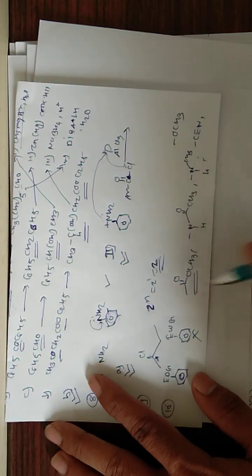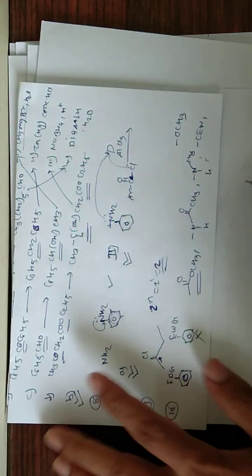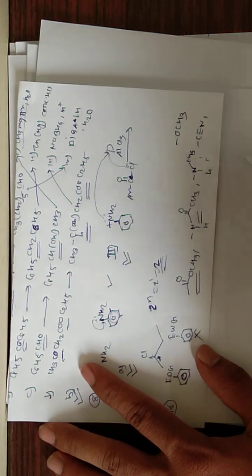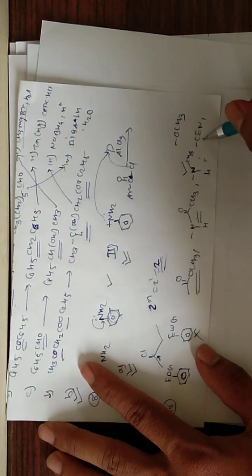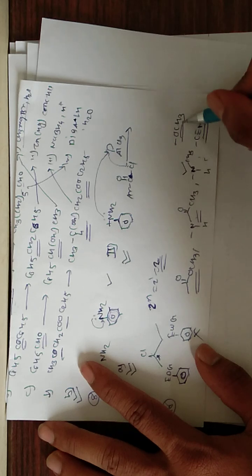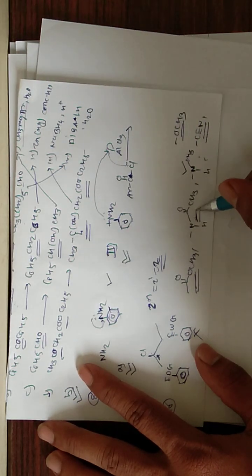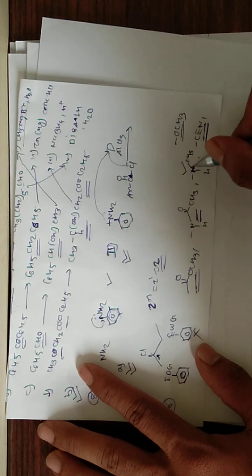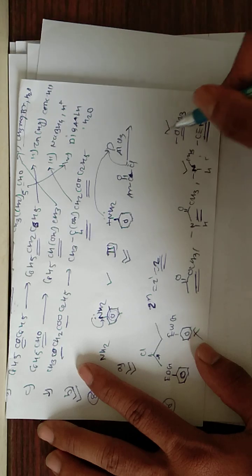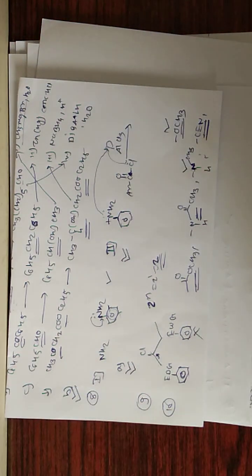If you see here, this is an electron withdrawing group, so this acts as a deactivating group. This is also an electron withdrawing group. This is an electron donating group. This is an electron withdrawing group. This is an electron donating group. This acts as a deactivating group. This also acts as deactivating. This also acts as deactivating. So the third one and the fifth one are activating groups for electrophilic substitution reaction.